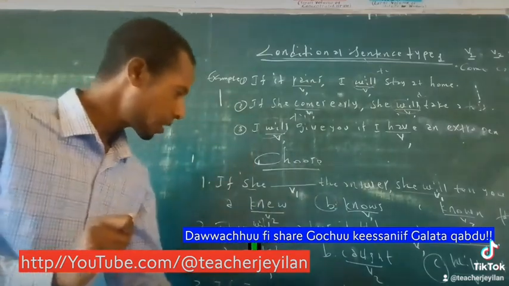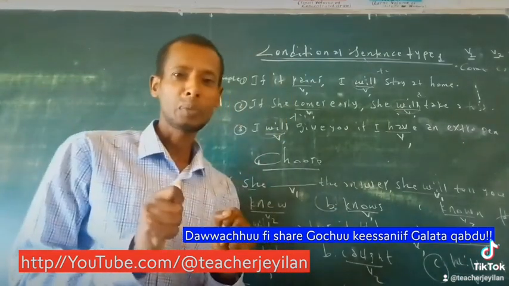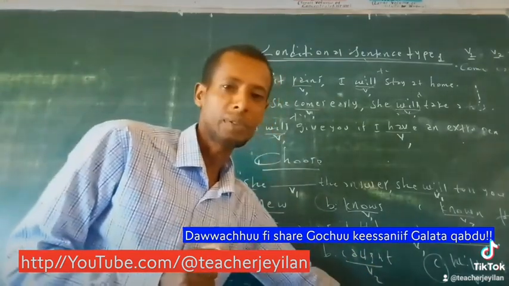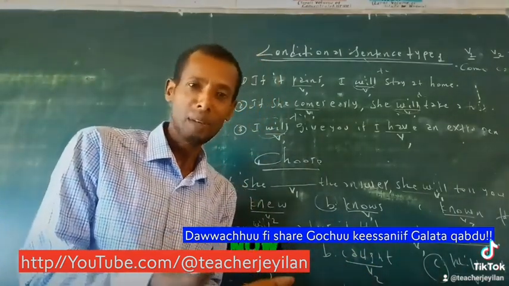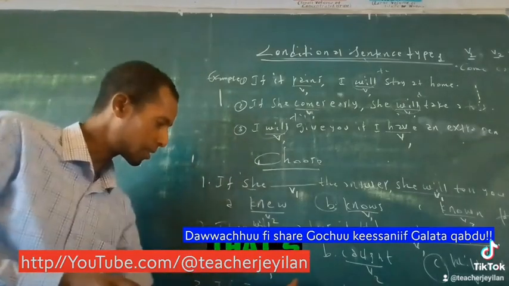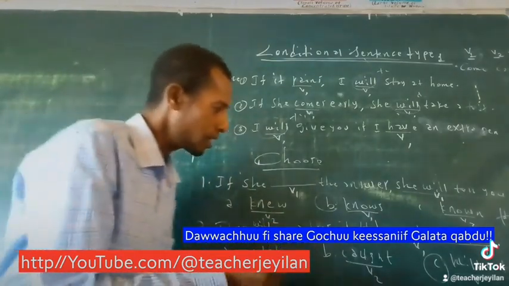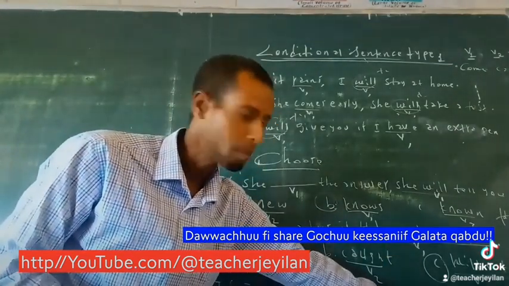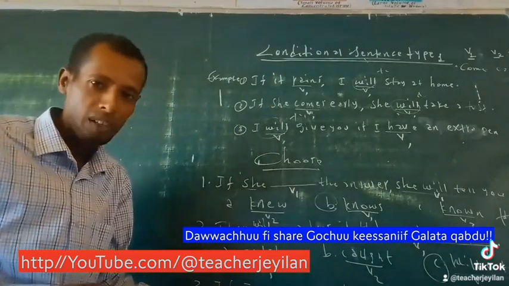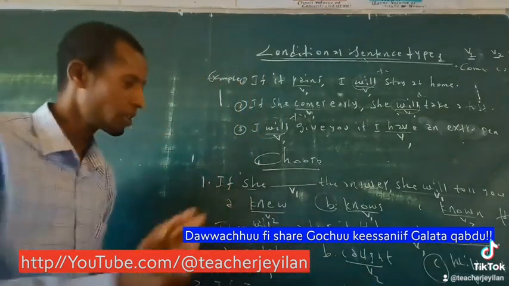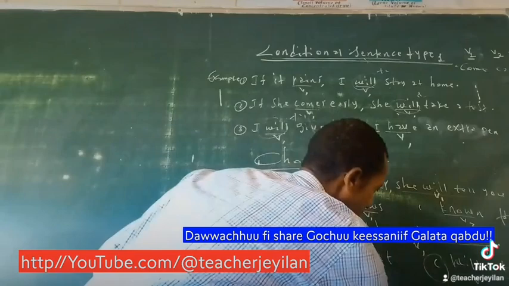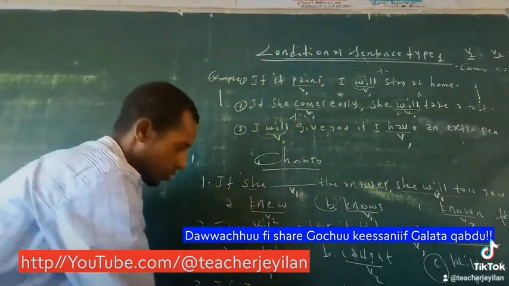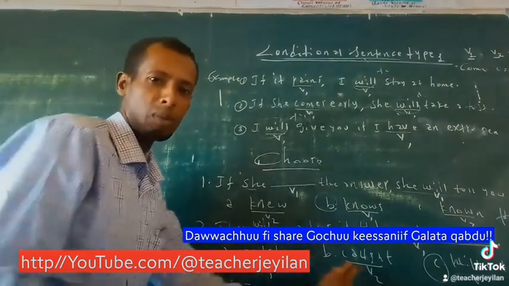Number 3. If I like your book, I'll give you. Which part is given, the if part or the main part? I'll give you: the main part is given. Now we are looking for the if part. The main part verb is given: we use will plus verb one. That's V1. Since it is verb 1, can we use verb 2? Verb 1 on both parts.